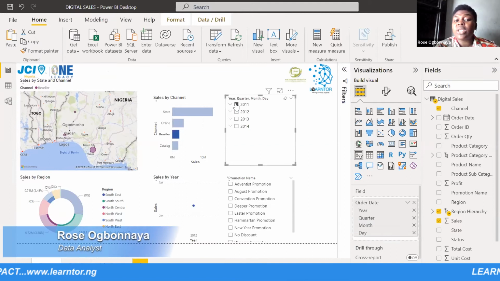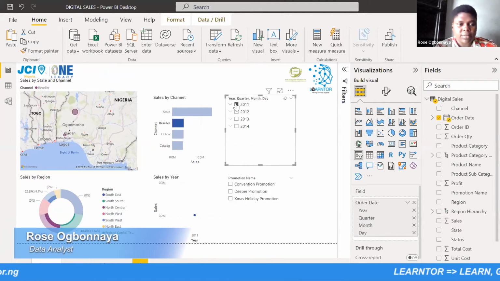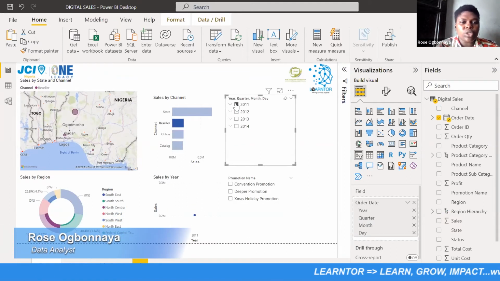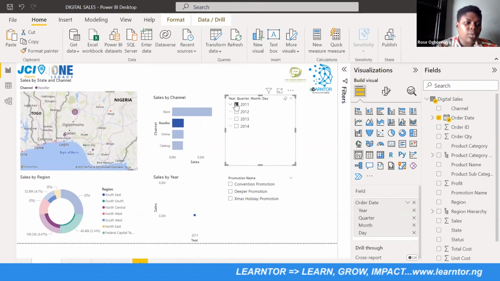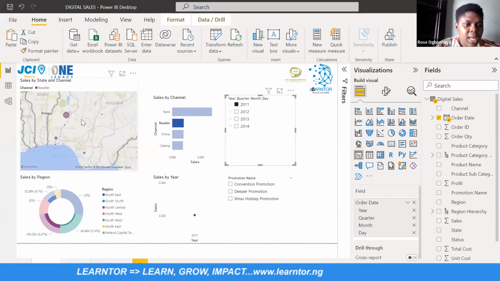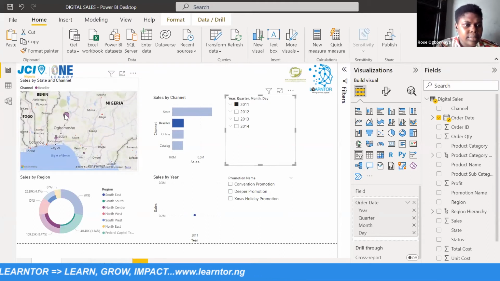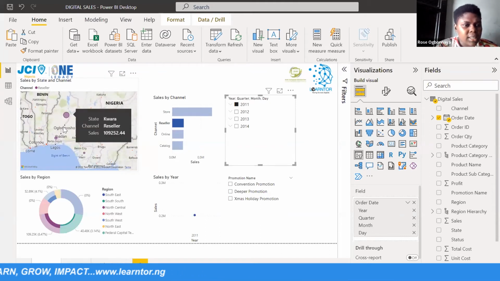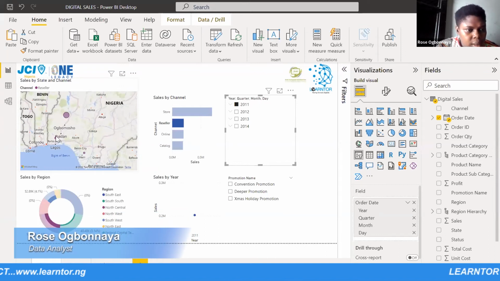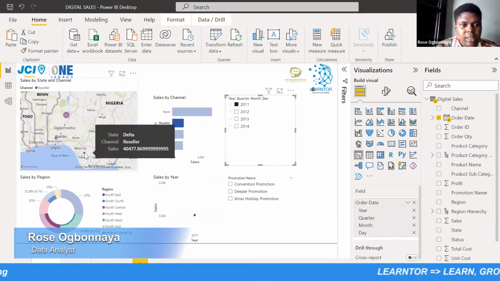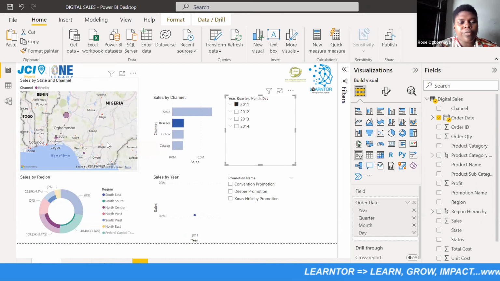So I'm going to pick only 2011. So 2011 is showing that there were only sales in few places, and that's in Kwara State and also in Ibadan and Benin City. So there was no much coverage in 2011.